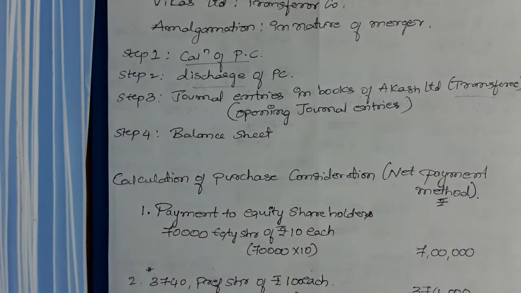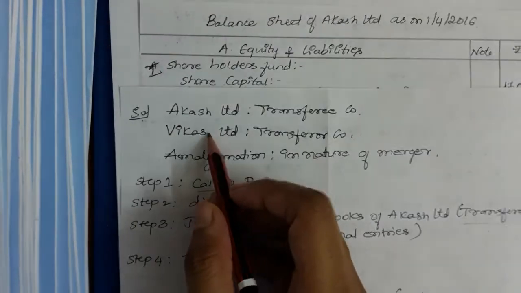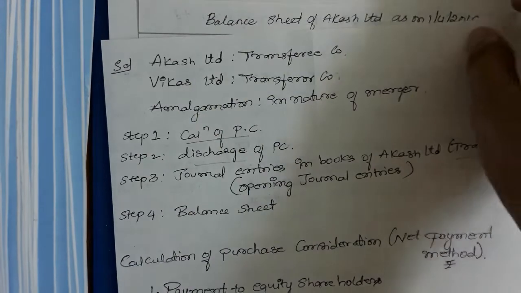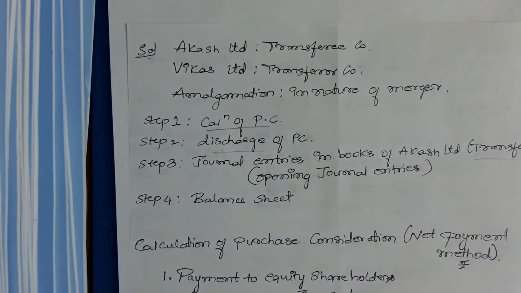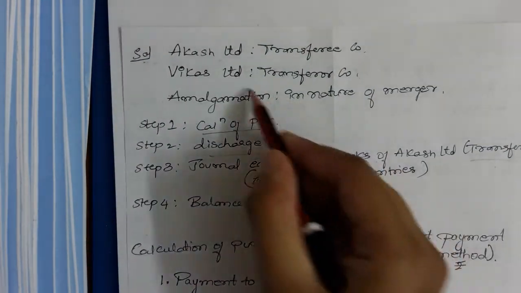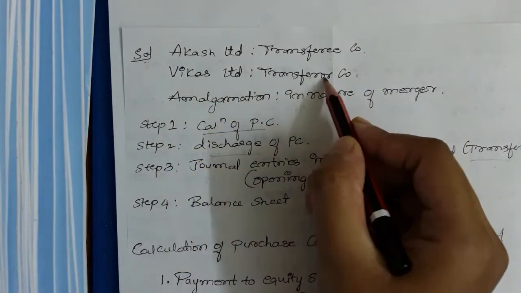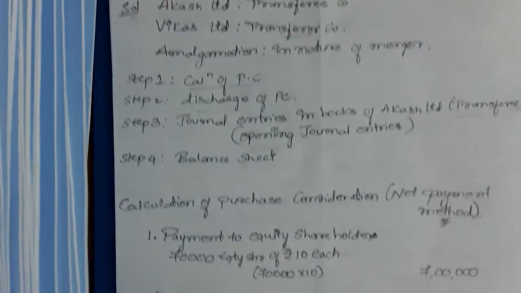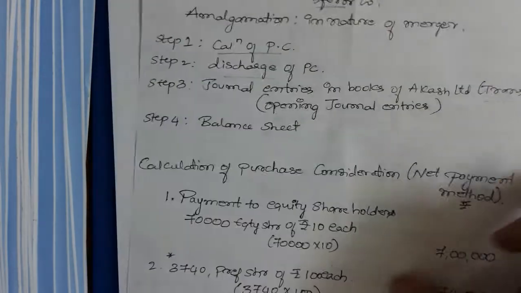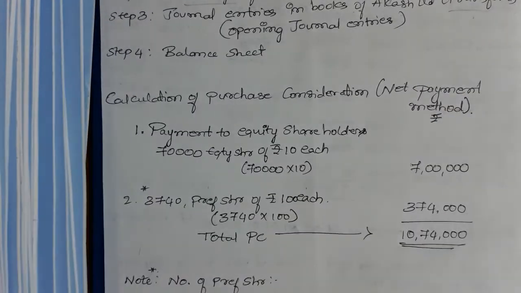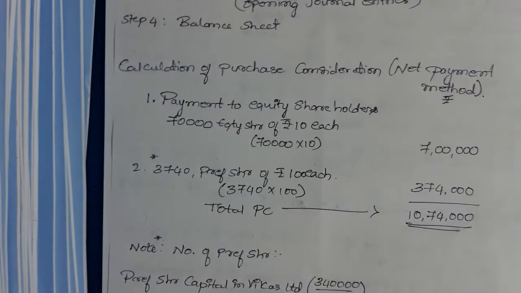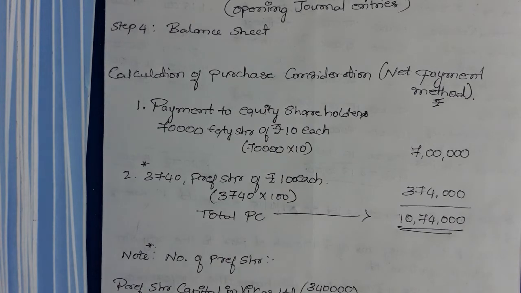So these are the things we need to prepare now. According to the question, Aakash Limited is the transferor company and Vikas Limited is the transferee company. Let's go on. First step, calculation of purchase consideration. For calculating purchase consideration, as I said earlier, this is the net payment method.